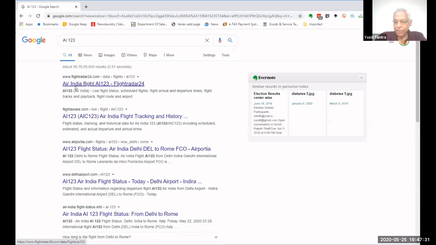It is taking me to a Delhi Bangalore flight. Do you know the flight number, please? Anyone knows any flight number? Unfortunately, the flights are not on, but I must mention to you, when you give a flight number only, you are not even saying anything, it will show you when it started, when is it ending, and at what distance it is from the destination or from the original source. It is very, very powerful, but unfortunately we can't show it here because no flights are flying right now.